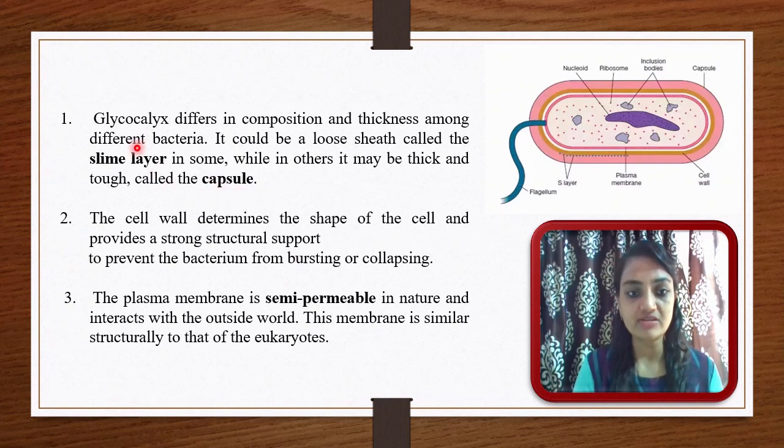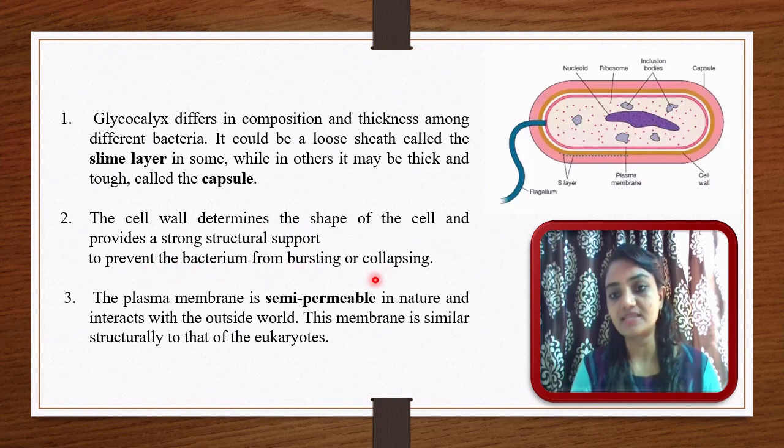So glycocalyx may be of two kinds. Loosely formed, it is a slime layer, and if it is tightly formed, then it is called a capsule. The cell wall determines the shape of the cell, and it provides strong structural support to prevent the bacterium from bursting or collapsing. This is a very important structure.